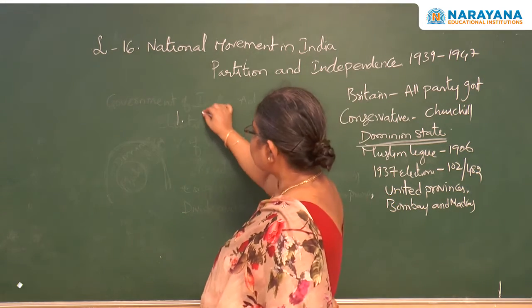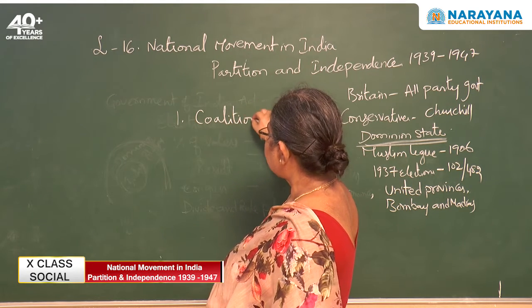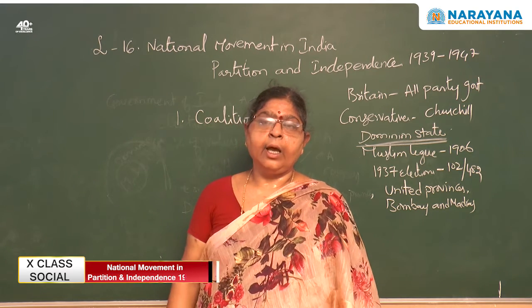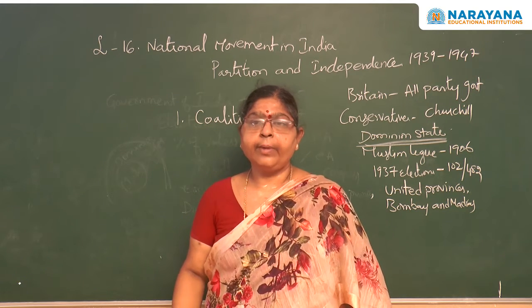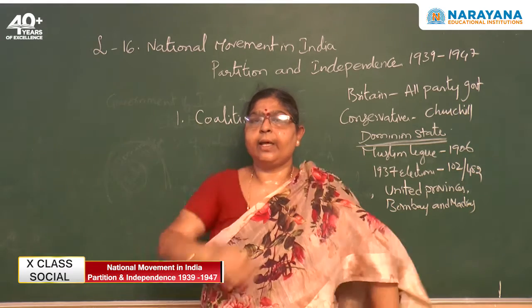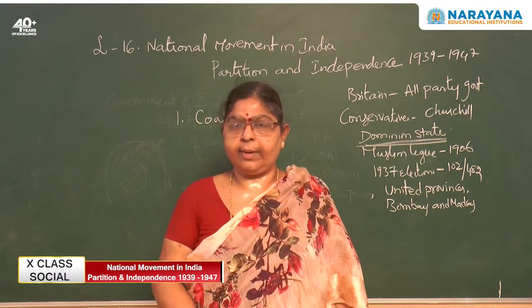When Congress was forming a government in the United Provinces, at that particular time, the Muslim League demanded that we should form a coalition government, because even the Muslim League has a number of seats, so they started saying that we both will form the government.